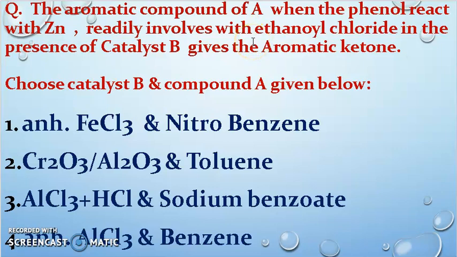What is the catalyst we use for the Friedel-Crafts reaction? As you know, for alkylation as well as acylation, we use anhydrous AlCl3, anhydrous aluminum chloride.